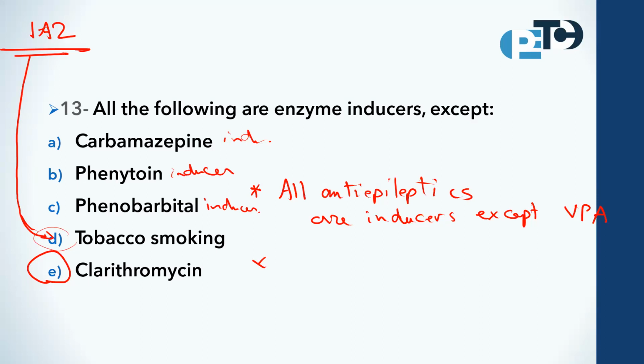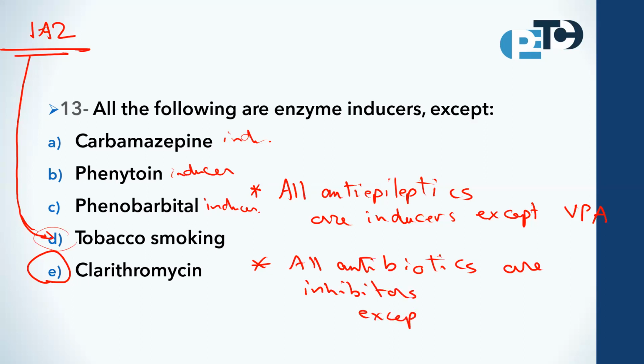Another rule: all antibiotics are inhibitors except one. Which one? Yes, rifampicin.